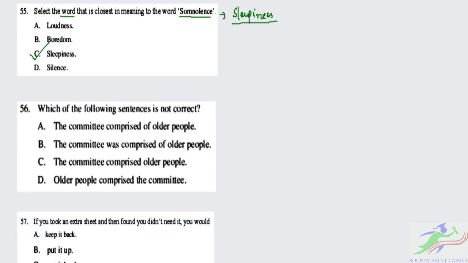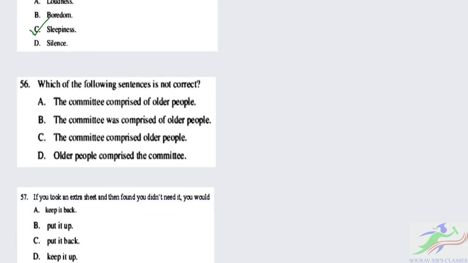Let's move to question number 56. We have to find which of the following sentences is not correct. Option A: the committee comprised of older people. It is not correct. We have to find which one is not correct. So this is the correct option already. The committee comprised of older people. The committee was comprised of older people. It is also correct.